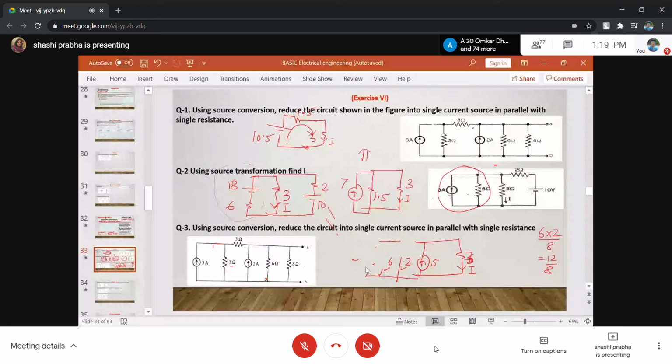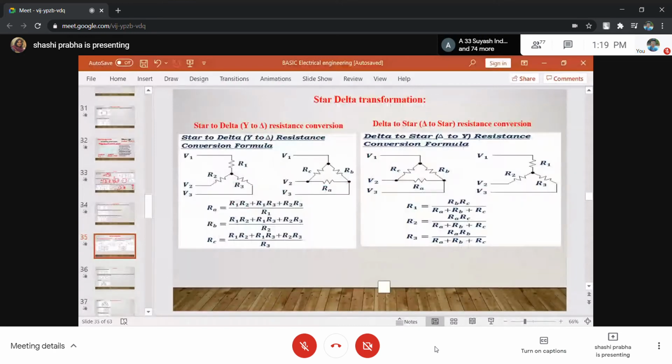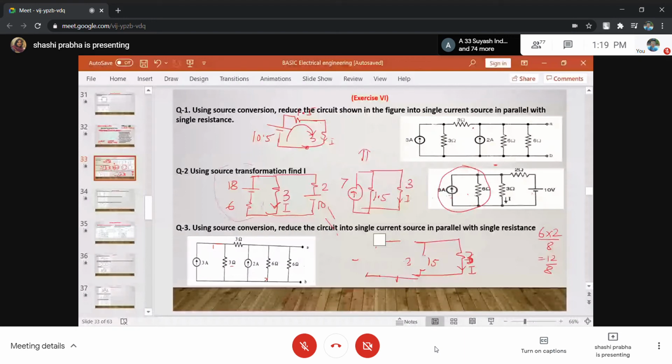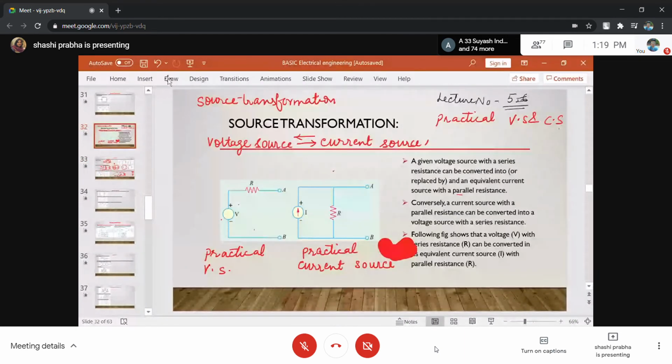See, we have to do it in current source form. So from where to start the numerical? You will start the numerical wherever possibility is there. Where is the possibility? See where possibility is there.